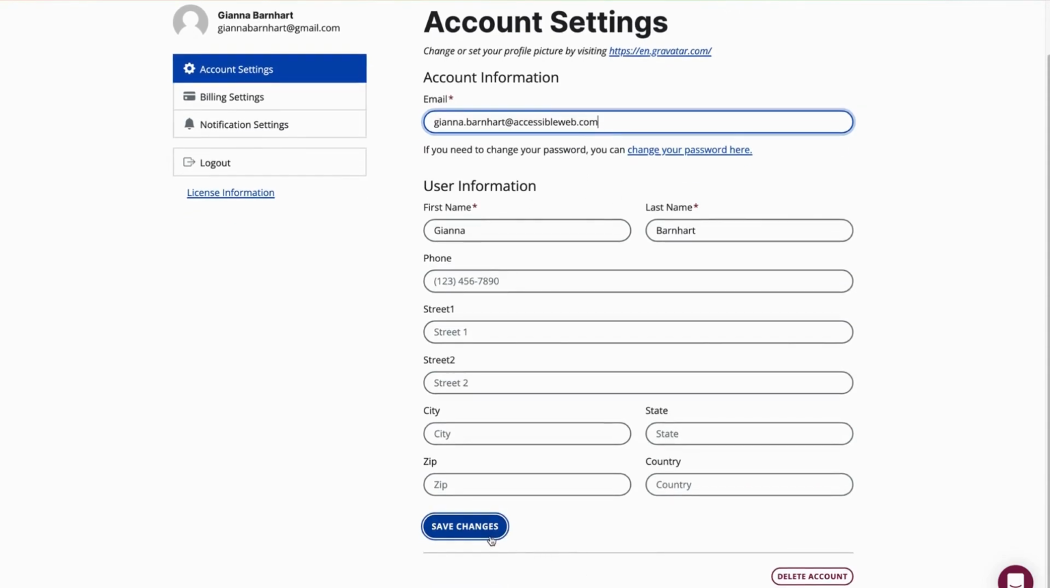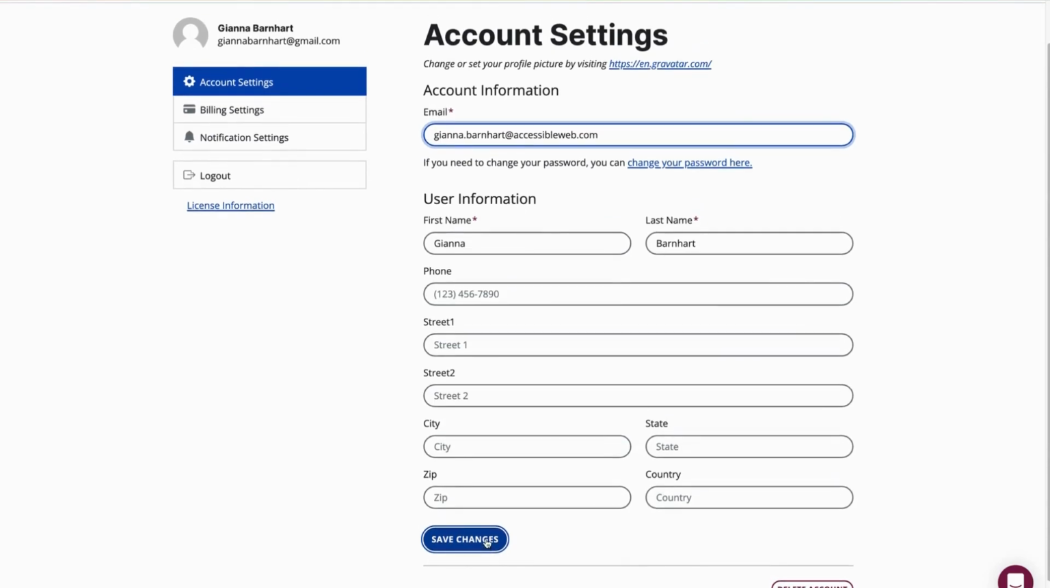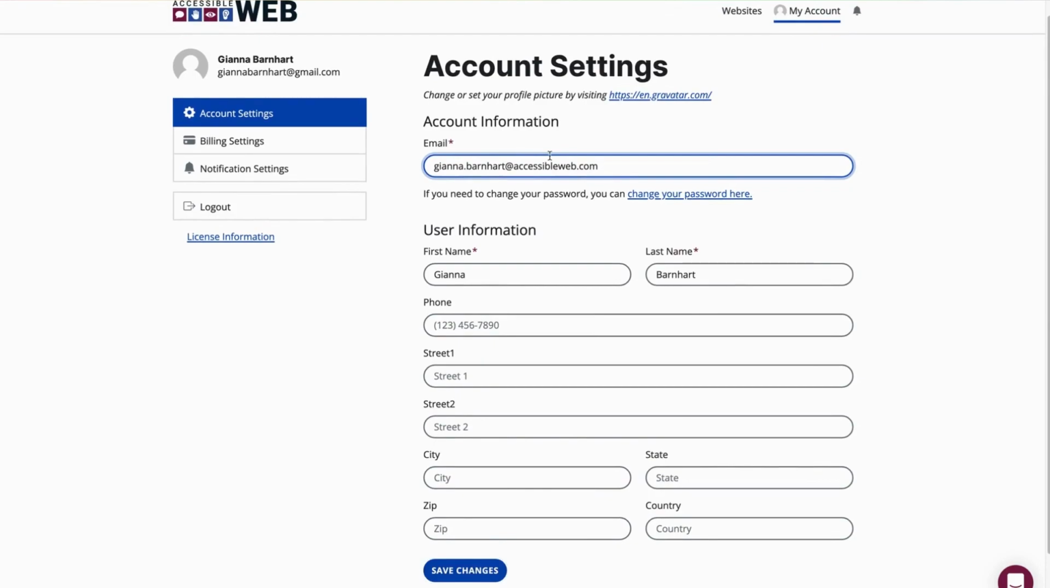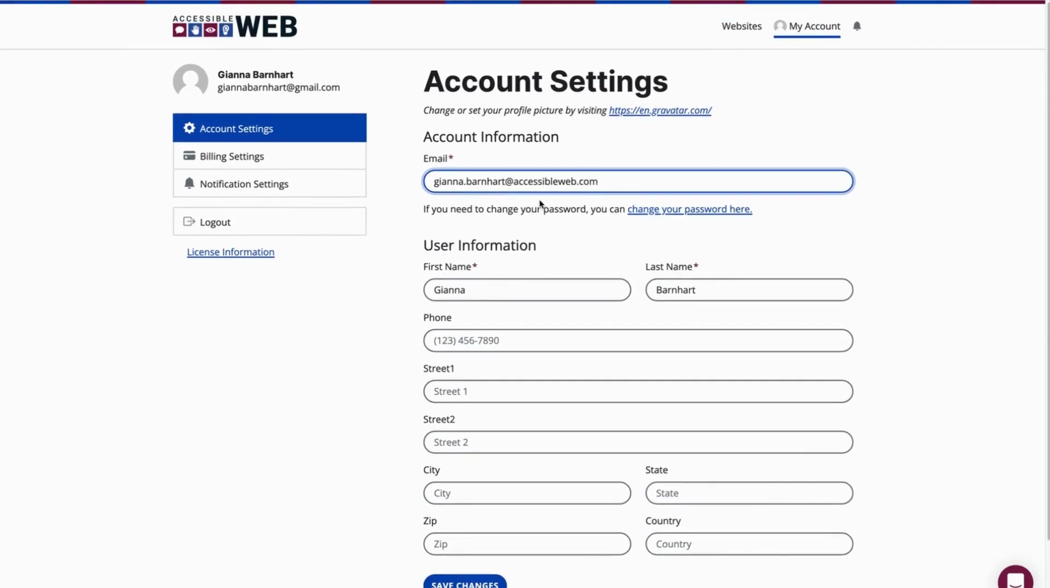So I'm not going to do it just because I've already invited myself as an alternative teammate already, but if I click Save Changes here, it will send an email change confirmation email to this address, and I would just need to go to my email and confirm that I want to make the change in email on the account, at which point when I log back in, the account will automatically verify my domain.